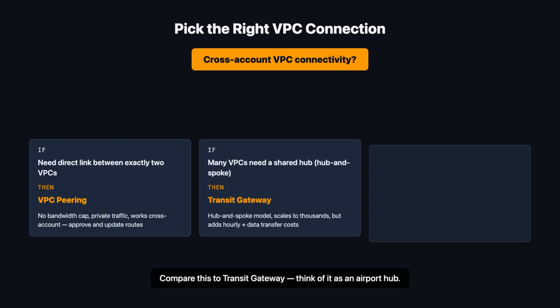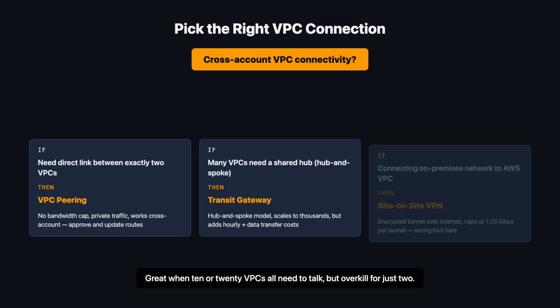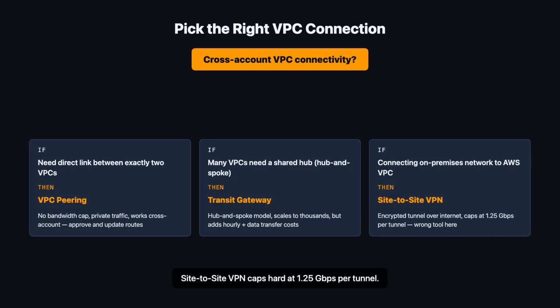Compare this to Transit Gateway. Think of it as an airport hub. Great when 10 or 20 VPCs all need to talk, but overkill for just 2. Site-to-site VPN caps hard at 1.25 gigabits per second per tunnel. That fails when the question rules out bandwidth limits. When the question says 2 VPCs, secure, no bandwidth limits, VPC peering wins.